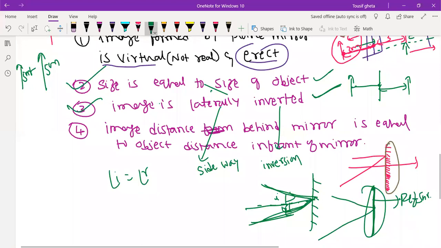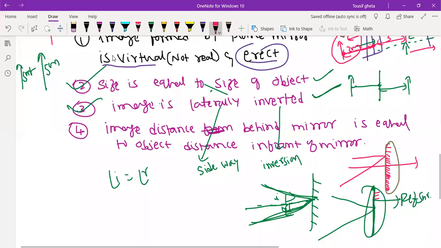Next, what are the properties of images formed by the plane mirror? The first property is that the image is virtual and erect. Virtual means not real, which cannot be caught on the screen, and erect means straight, upright. Second, the size of the image is the same as the size of the object. The same size image will form in the mirror.